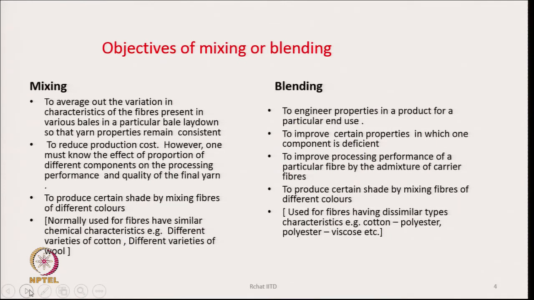Sometimes we also blend to improve the processing performance of a particular fiber by the admixture of a carrier fiber. In order to improve the processing performance, we add some fibers.